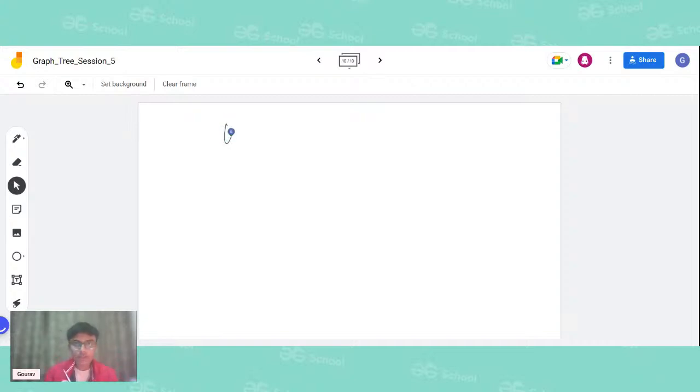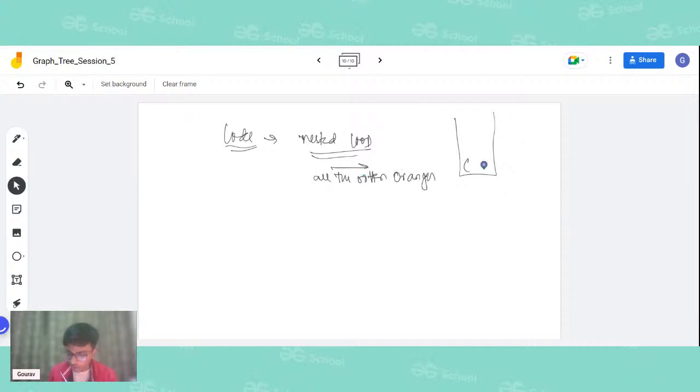The first thing that we will do is run a nested loop, and then we will put all the rotten oranges into a queue. So this queue will contain all the rotten oranges. Suppose these are the coordinates of the rotten oranges.